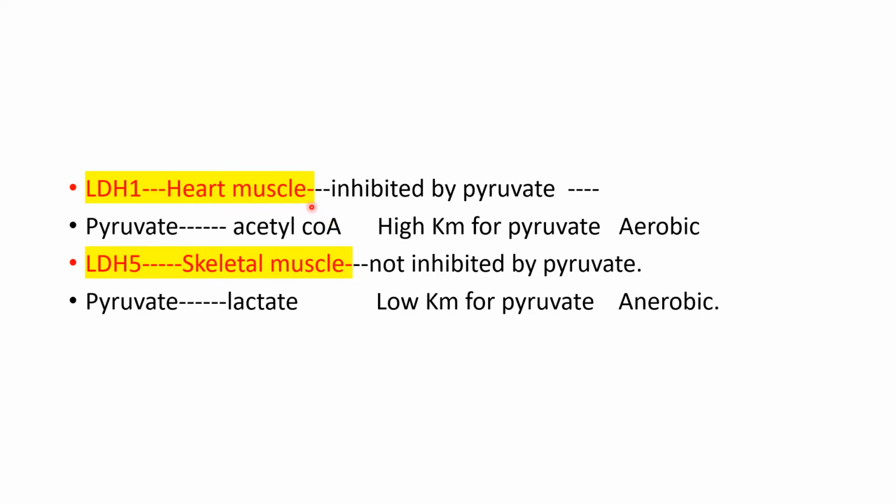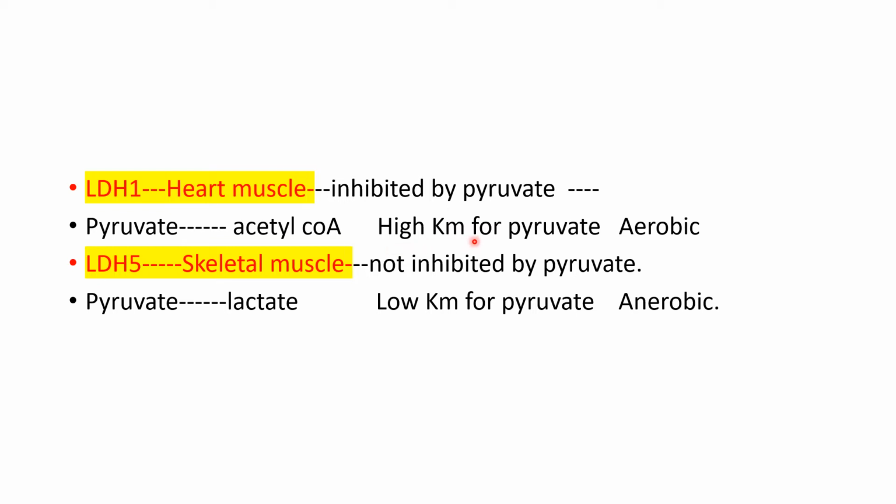LDH1 is mainly present in the heart muscle and it is inhibited by pyruvate. Pyruvate is the substrate, but it inhibits the enzyme, and hence pyruvate is not converted to lactate, but is converted to acetyl CoA in the heart muscle. LDH in the heart muscle is inhibited by pyruvate because it has a high Km for pyruvate.